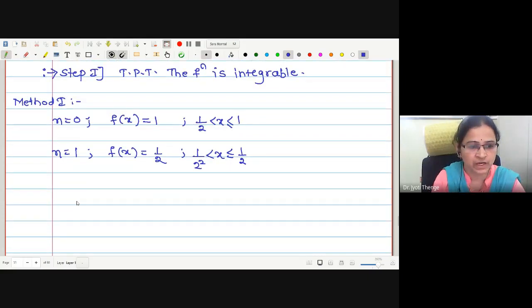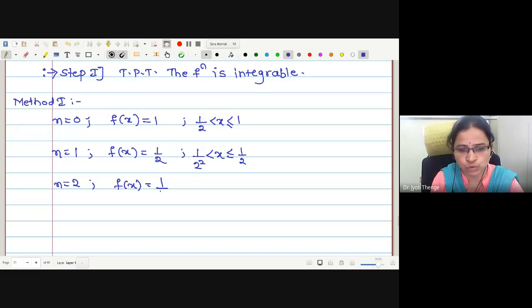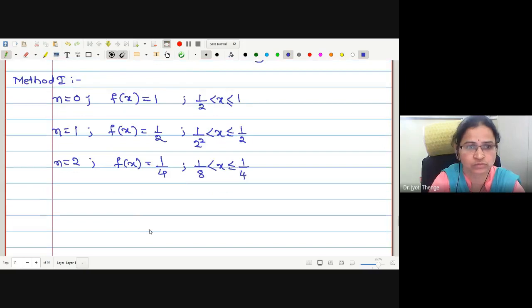Let me write one more for n equal to 2. F of x is defined as 1 by 2 square, that is 1 by 4, and here it is 1 by 2 cube, that is 1 by 8 less than x less than or equal to 1 by 4.